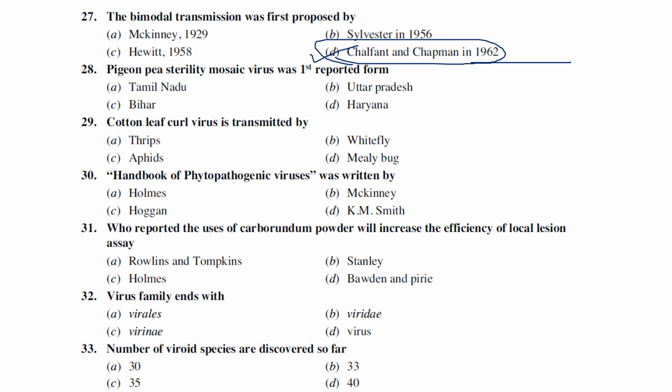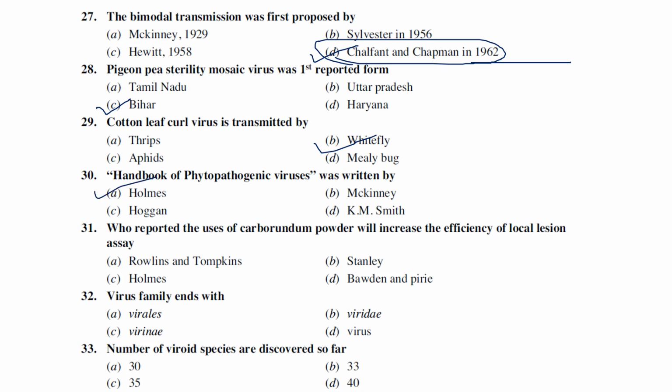Next one, PGNP sterility mosaic virus was first reported from which state they are asking? It was reported from Bihar. Cotton leaf curl virus is transmitted by whiteflies, right? Handbook on phytopathogenic viruses was written by Holmes.